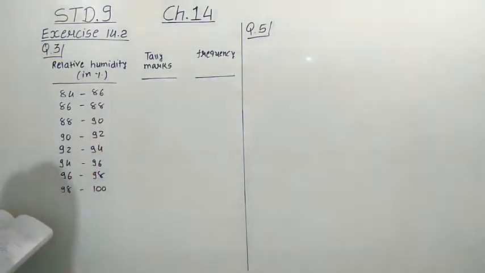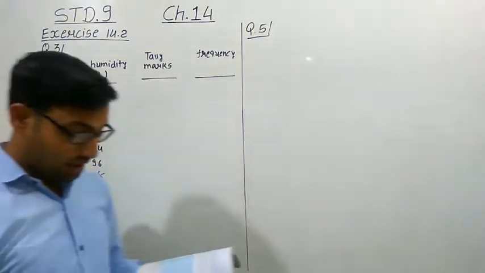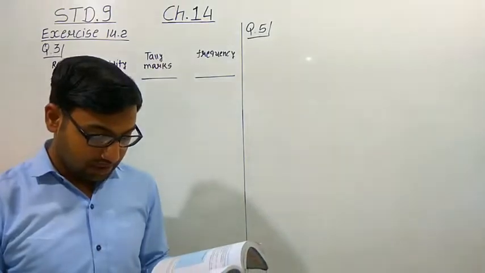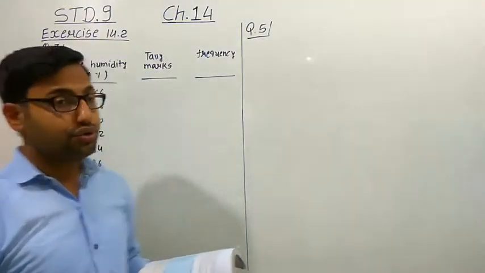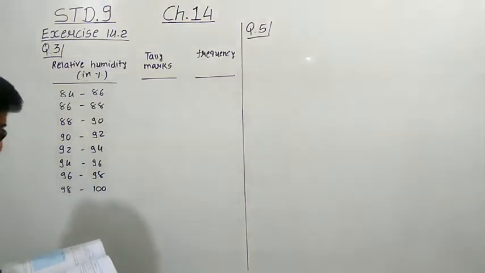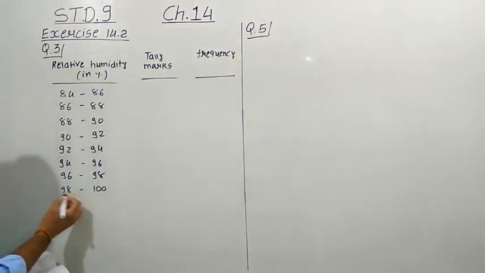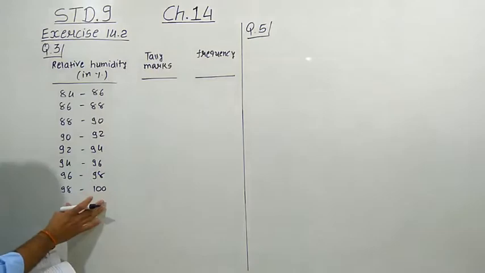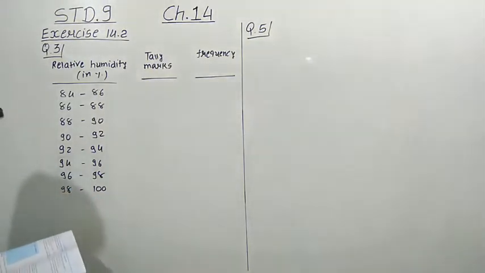Up to which you have to take these class intervals, you have to check for the maximum data. Here the maximum value is 99.2, that is why you have to make this class interval, because 99.2 we have to put in this class interval. Now let us use the tally marks.